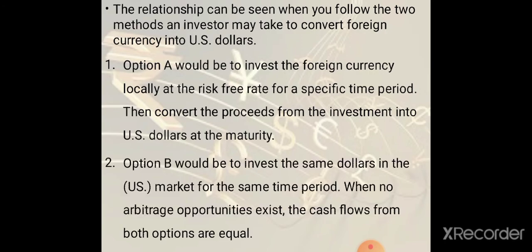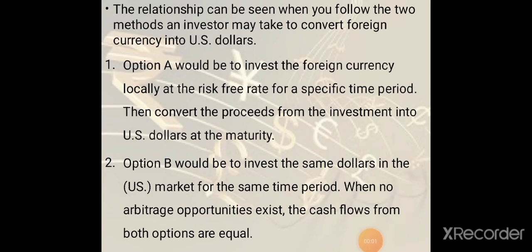Option B would be to invest the same dollars in the US market for the same time period, and he will get the proceeds from the investment in dollars only. When no arbitrage opportunity exists, as in IRP, the cash flow from both options is equal.